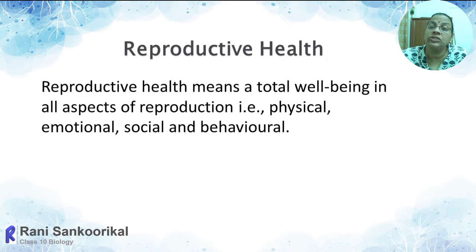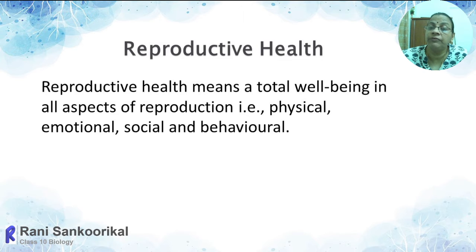The next one is social. If sexual expressions are not socially accepted, some people show exhibitionism. That means they show their private parts in front of the public, and through that they get sexual satisfaction.